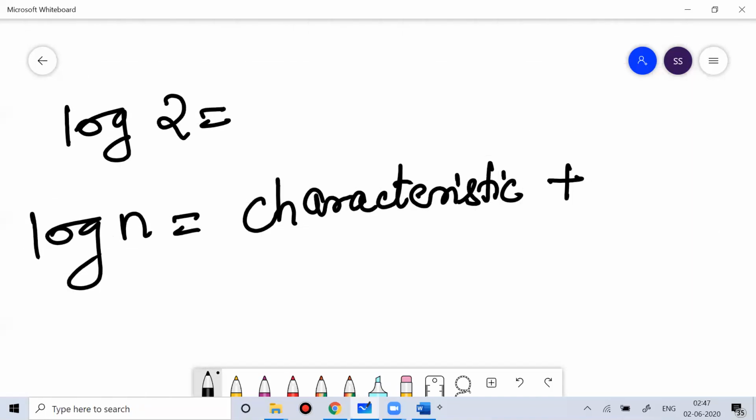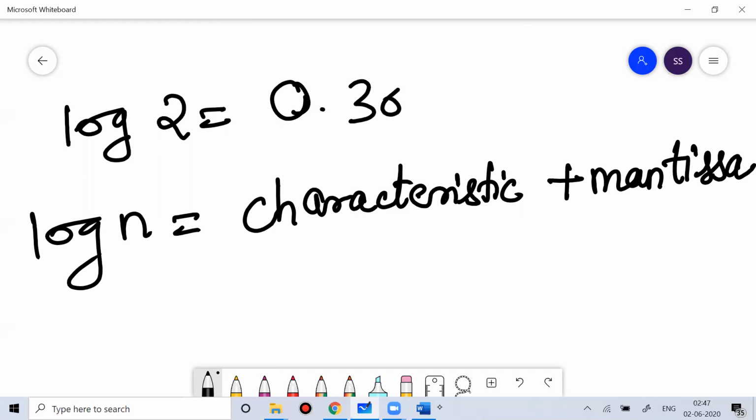And then you get certain values from the decimal that is called mantissa. To get the value of mantissa, you need a log table.